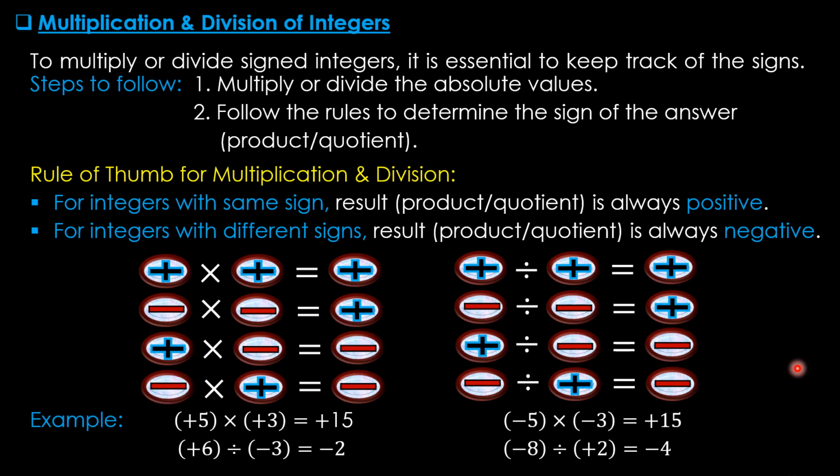Example, plus 5 times plus 3, same sign, so always positive. Then 5 times 3, 15. Same sign again, minus 5 times minus 3, same sign, always positive, so positive sign here. Then 5 times 3, 15. In case of this division, opposite sign, so plus and minus, opposite sign means always negative, that's why we write down the negative sign here. Then 6 divided by 3 equal to 2. Here also it is opposite sign, that's why always negative. Then we divide 8 by 2 to get 4.